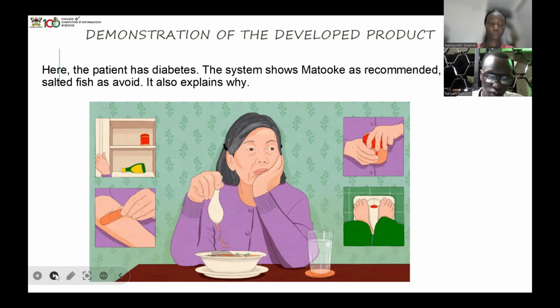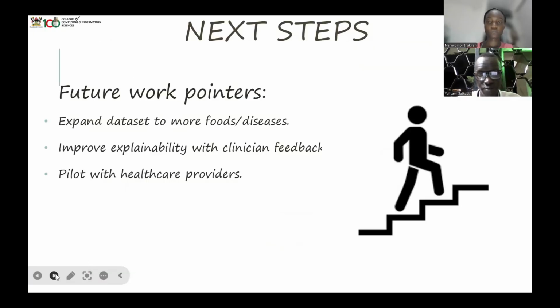So we move to the next slide. Yeah, the next steps, or the future work pointers, as I've already talked about. In future we can expand the data set to more foods, diseases, or nutrient-related information for the foods that are supposed to be recommended to these elder people.